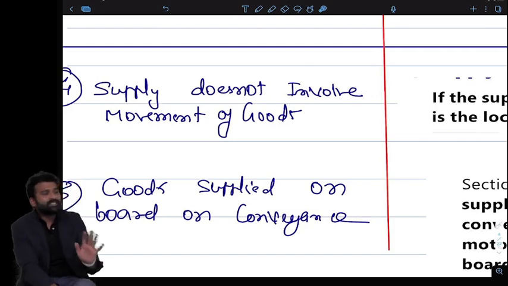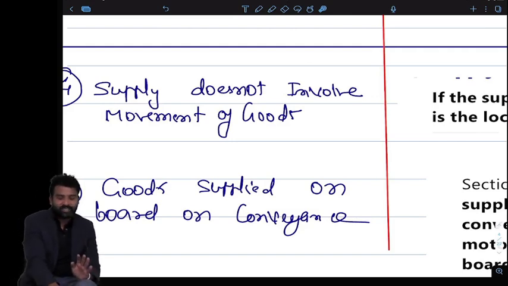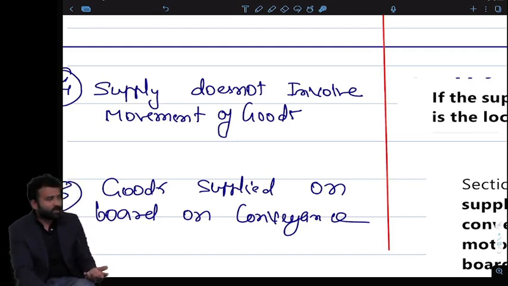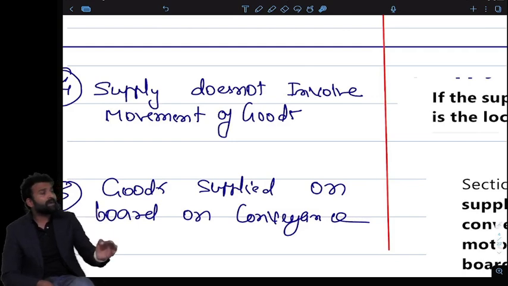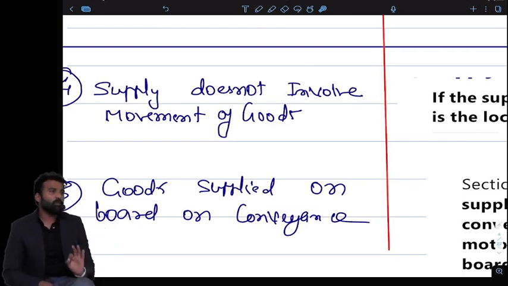So of course it will always be an intrastate transaction. If the supply does not involve movement of goods, then it is always an intrastate transaction, and I will always be charging CGST and SGST, because my delivery terminates at my shop only.